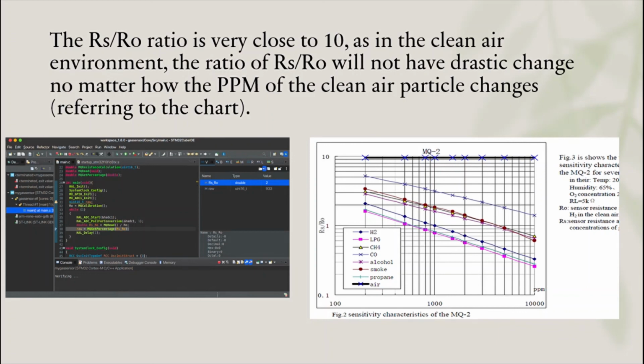The RS/RO value dropped to 2, and then the ppm value is 993, which is very close to the datasheet chart. This is the chart. This is figure 2, which is the sensitivity characteristic of the MQ2. That's all from me. Thank you.